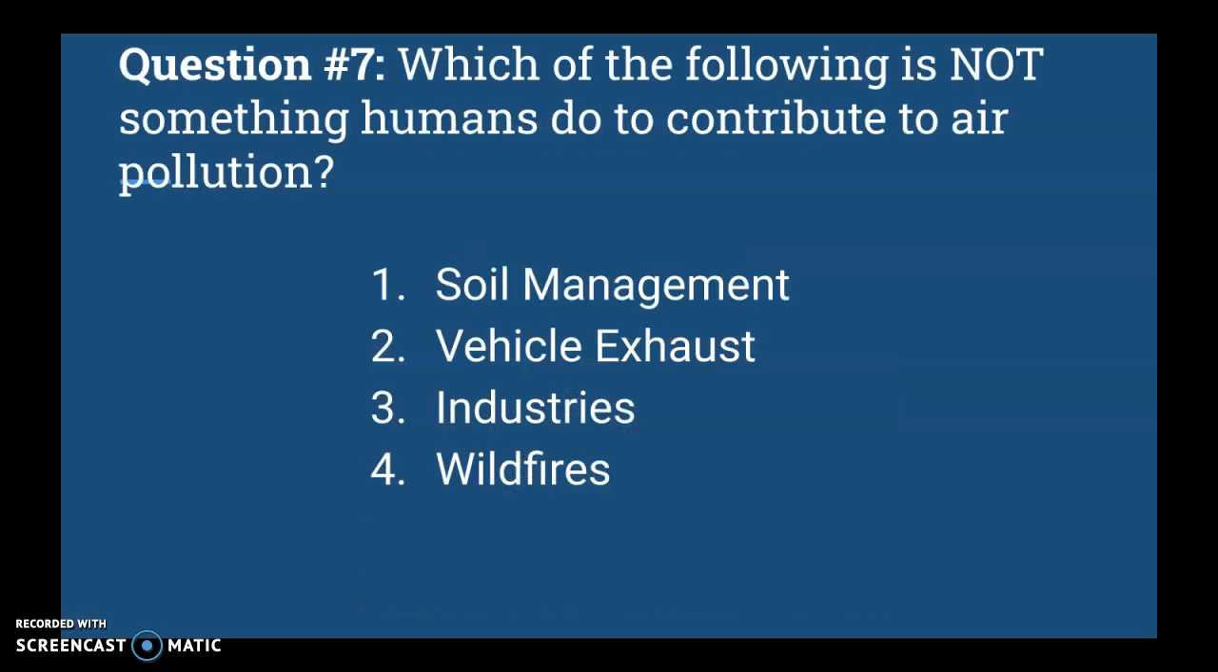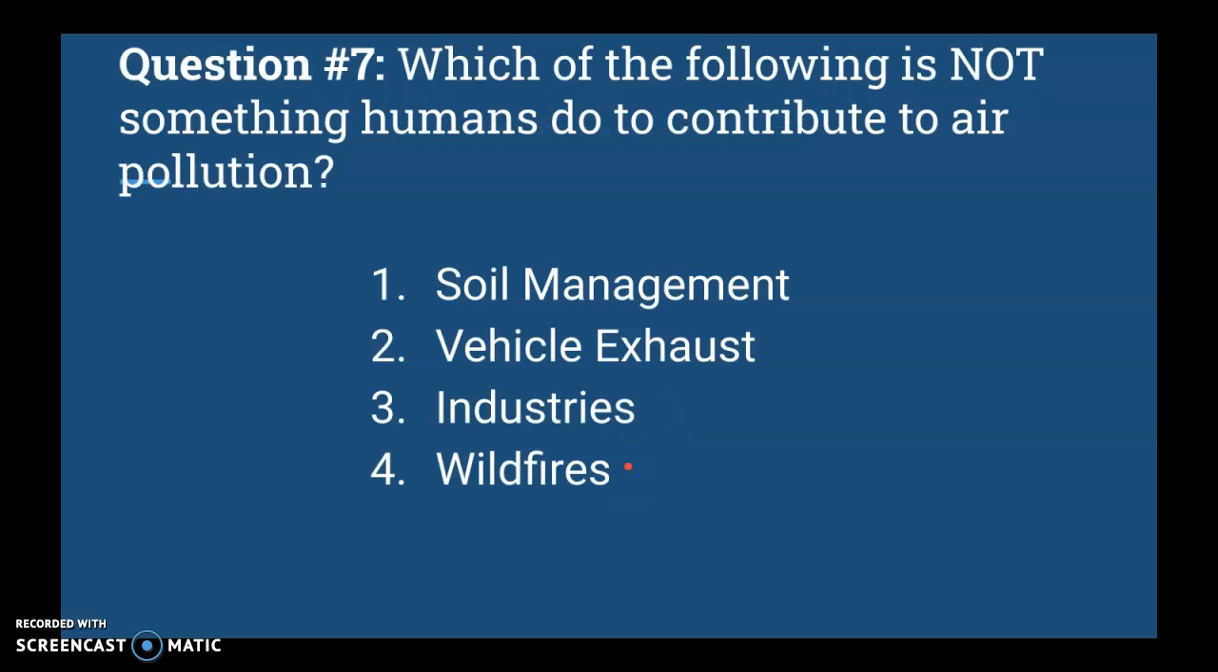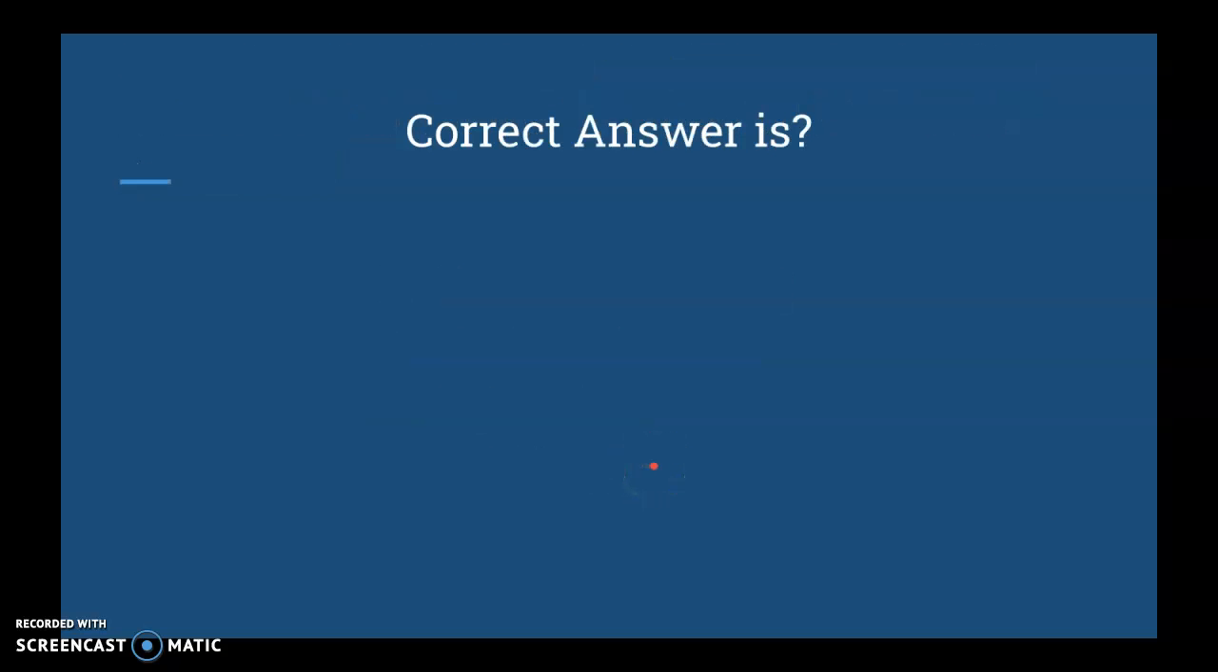All right, moving on. Question number 7. Which of the following is not something humans do to contribute to air pollution? So what is something that humans don't do or that we can't control? Soil management, I think we can do that. Vehicle exhaust, we do that too. Industries, that's us, but wildfires. Are we in charge? Like, what is that? I don't know. Let's talk about it. Correct answer? You want to say wildfires.